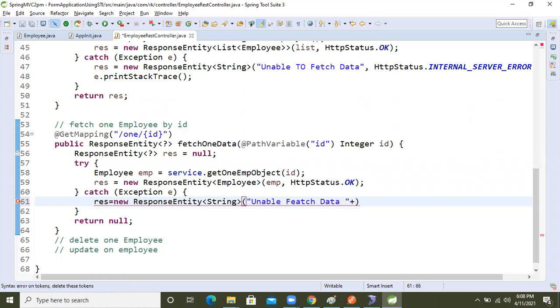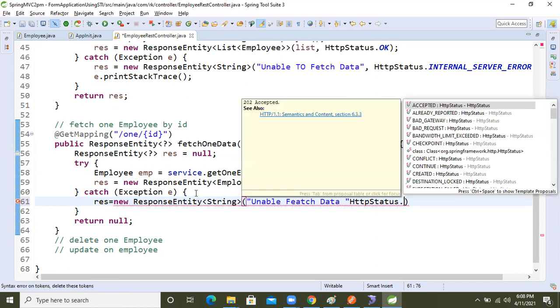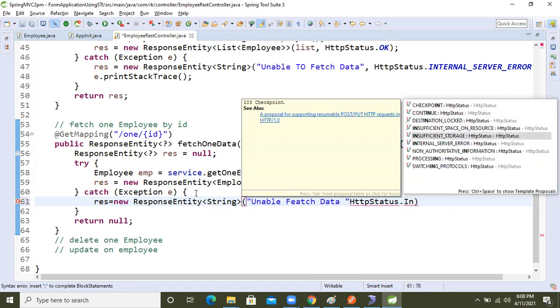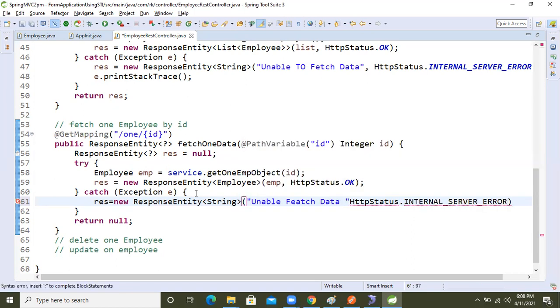So here I'm going to use http status internal server problem, right? Internal server problem, that's it. This message we will get on the browser.